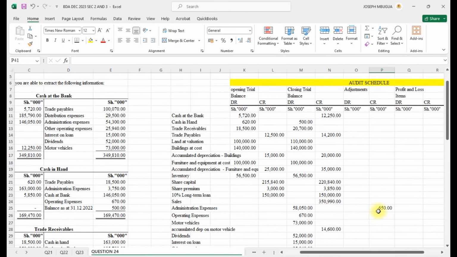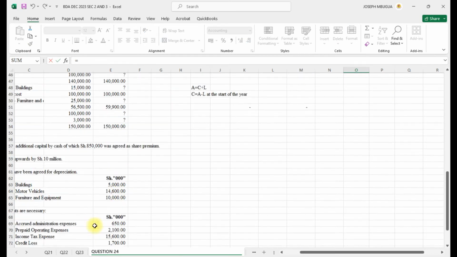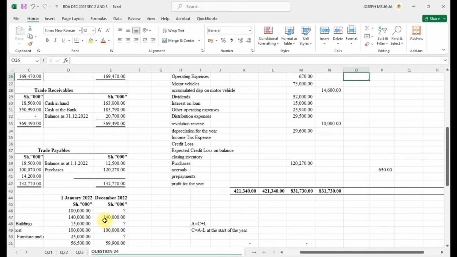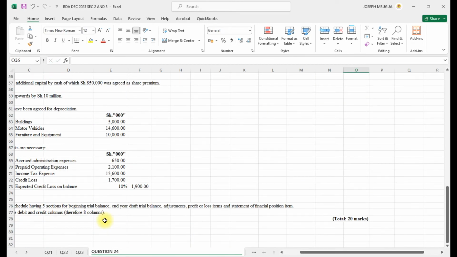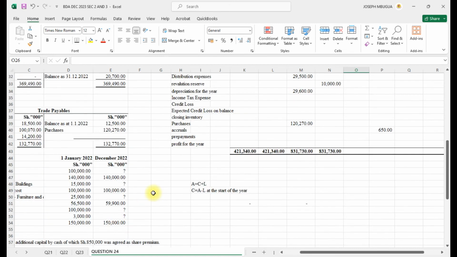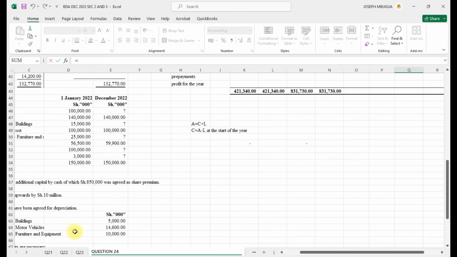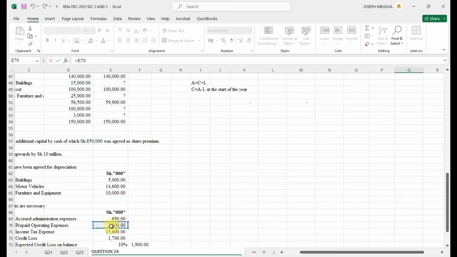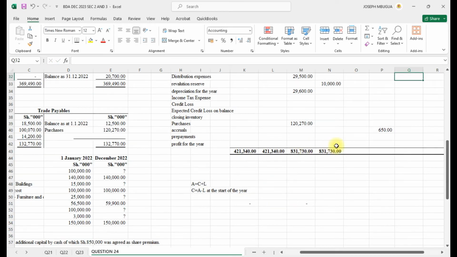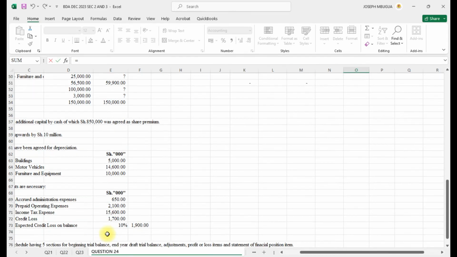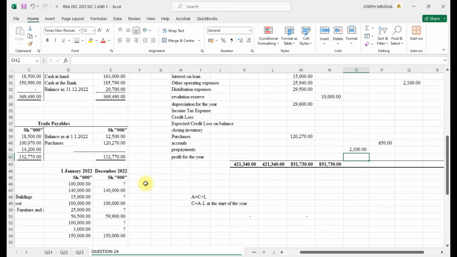So here this one is wrong, it's supposed to appear on the debit, because we shall add that. Then the second one was a prepaid expense, prepaid operating of 21. I'll use the other operating expense here. Prepaid we shall minus, because it doesn't belong to this particular year, and it will be an asset. So here we shall debit because it will be an asset.